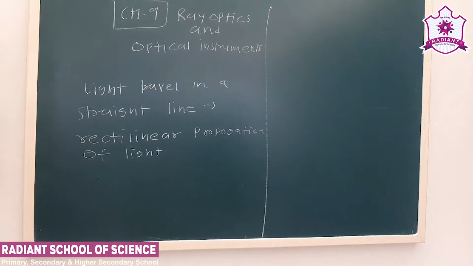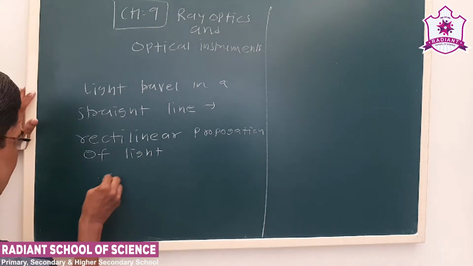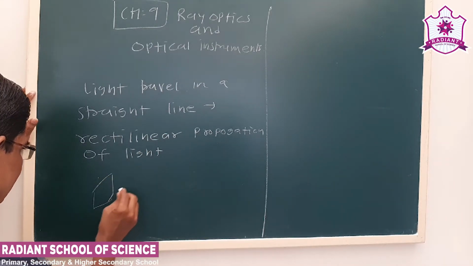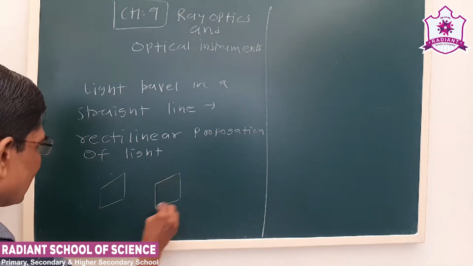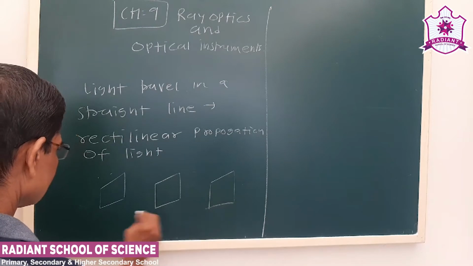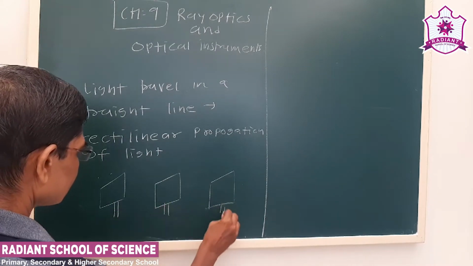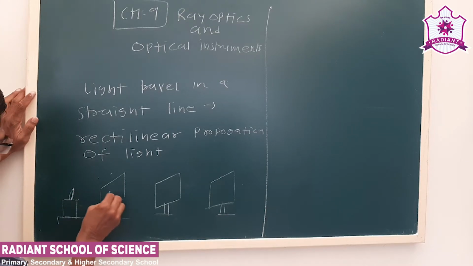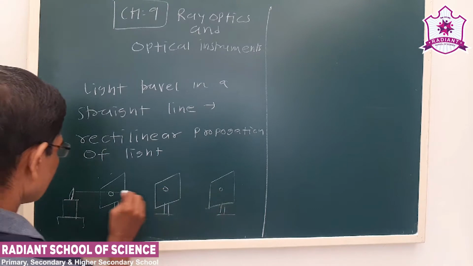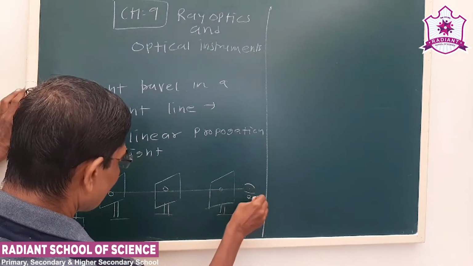Now in the earlier standard you studied a cardboard experiment. See, three cardboards like this. A candle is kept here on a stand, and here is our eye.